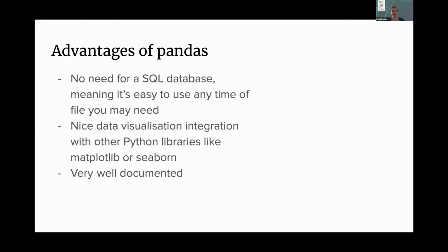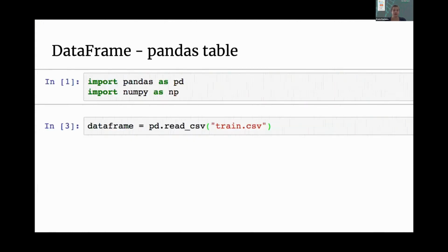So what are some advantages of Pandas? With Pandas, you don't need a SQL database. It's easy to use with any type of file you may need, for example CSV, Excel, even text files. There are some other formats that I have used it on, but those are the most popular ones. There's also nice data visualization integration with other Python libraries like Matplotlib or Seaborn. And it's very well documented. So if you are trying to do something in Pandas and you get stuck, chances are that it's either documented or someone has already tried to do that, so you can look for their answers online.